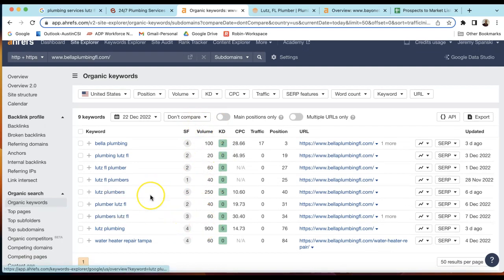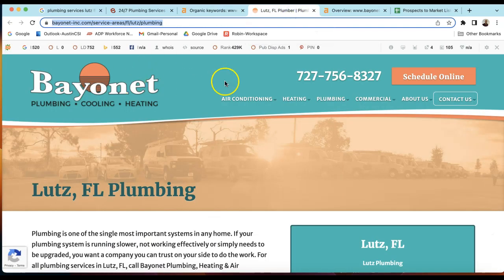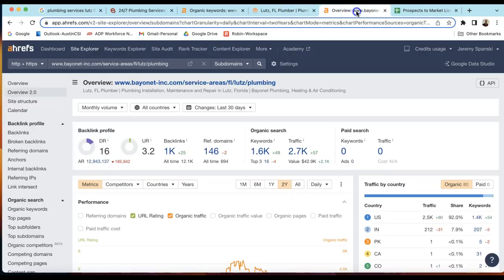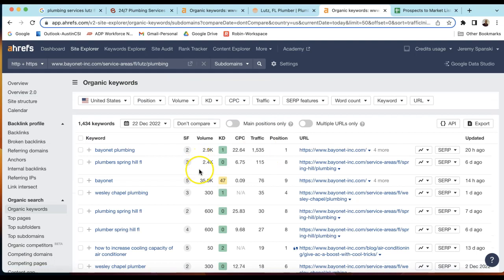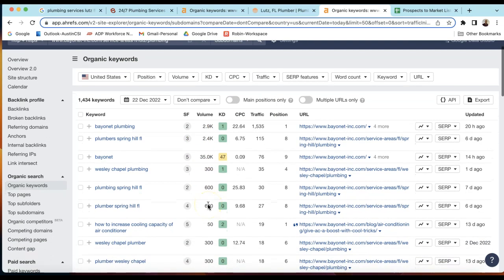And think about all the services you do, those buyer intent services, emergency plumbing, plumbing repairs. You could tag it to Lutz and all the other areas around there that you service, and that's how you increase your keywords. So not only do you start matching your competition, you start dominating your competition. Compare that to the local company here, Bayonet, who's on the top there when it comes to Lutz. They're using 1,000 keywords, so that's giving that push power with Google in that area. Great thing about keywords, you don't have to recreate the wheel.